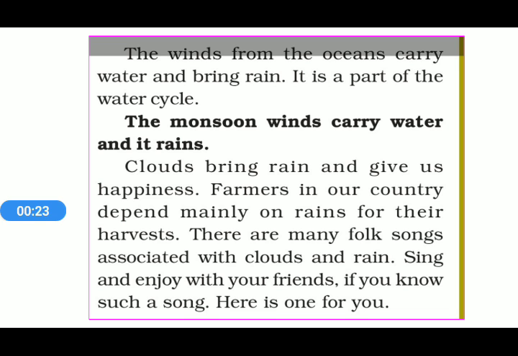That means wind circulation is performed on the earth because of uneven heating. Uneven heating takes place on the earth by two methods: uneven heating due to land and water, and uneven heating due to the poles and equator.